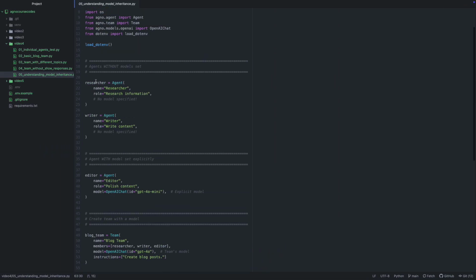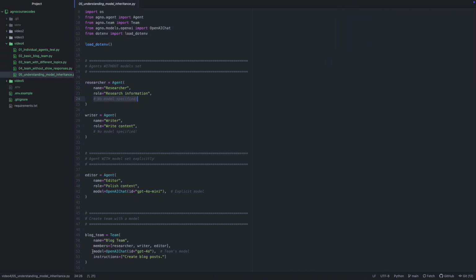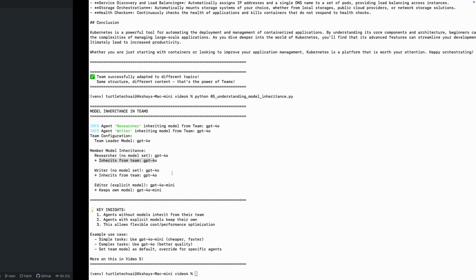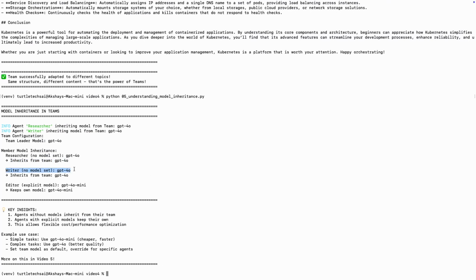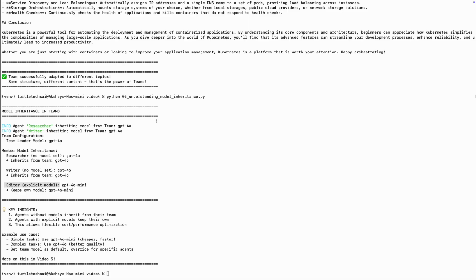Here we have the researcher agent. Here we have no model specified, so what it does is inherit from the team. Now, in the team, we have defined the model GPT-4o, so it inherits from this team. Same for the writer. We have not set the model, so it inherits from the team. Now, in the editor, we have mentioned the model explicitly inside the editor agent, so it does not inherit from the team, it keeps its own model.